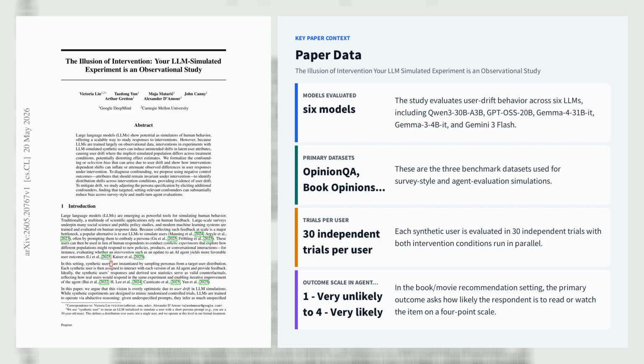They diagnose drift with negative control outcomes, Z attributes that should be invariant to the intervention, and quantify distributional shift with total variation distance between P(Z | A equals 1, L) and P(Z | A equals 0, L), across 6 models, including Qwen3 30B A3B, GPT-OSS 20B, Gemma 4 31B IT, Gemma 3 4B IT, and Gemini 3 Flash. They find substantial baseline TVD in Opinion QA, Book Opinions, and MovieLens, with the smallest, Gemma 3 4B, showing